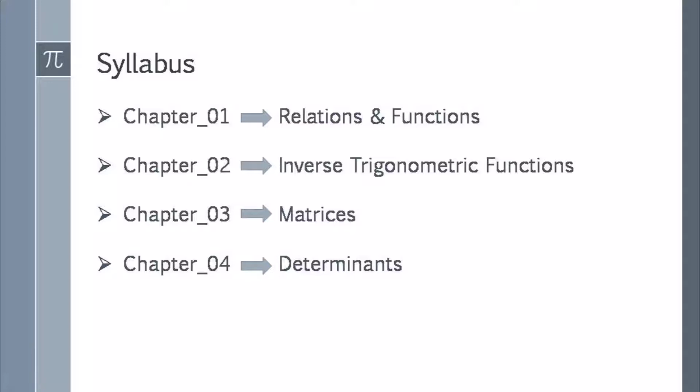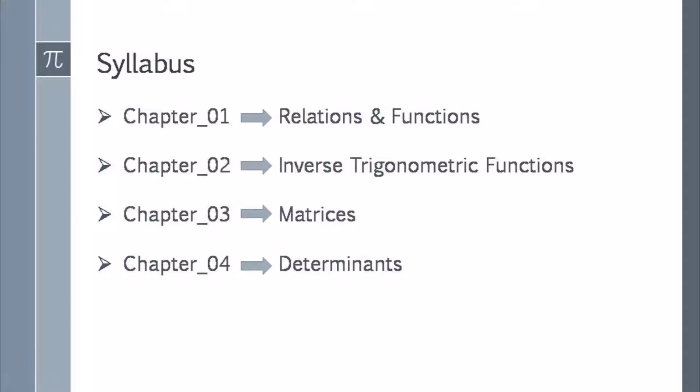Now it is the time for inverse trigonometric functions. Now chapter 3, Matrices. It is a very easy and interesting chapter for the students, and we also easily get marks from this chapter.